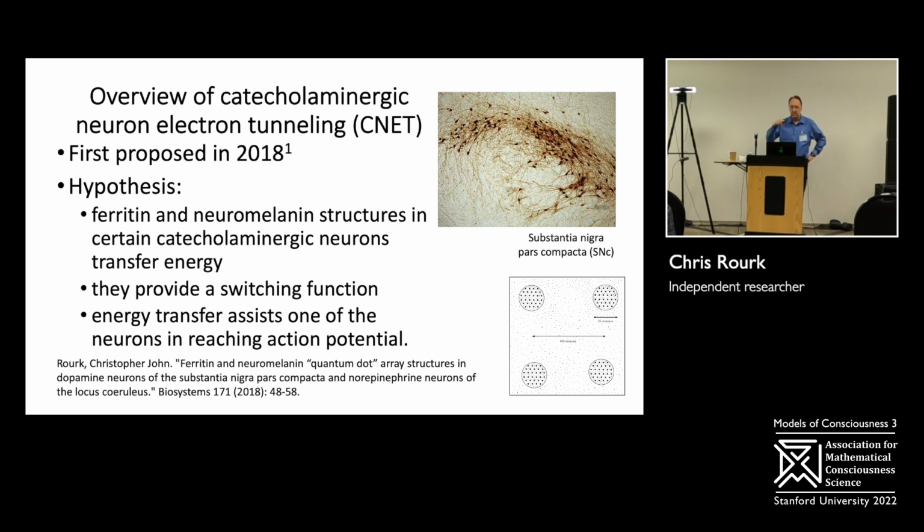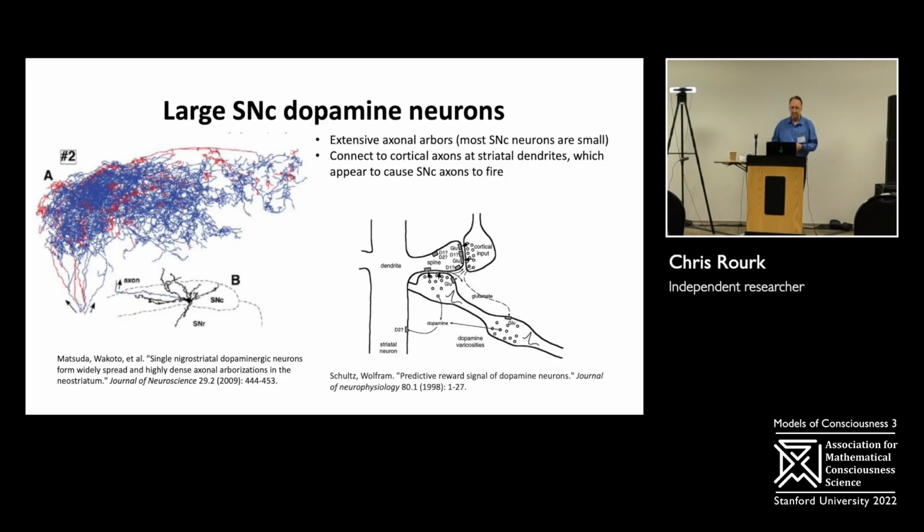What I didn't know is that there was enough ferritin and neuromelanin in these structures to transfer energy, because these structures, quantum dots as they call them, can transfer energy. It would have to provide a switching or routing function, because otherwise the energy just goes anywhere. It would presumably have to be transferred to a specific neuron or group of neurons to help them reach action potential for action selection. So why action selection?